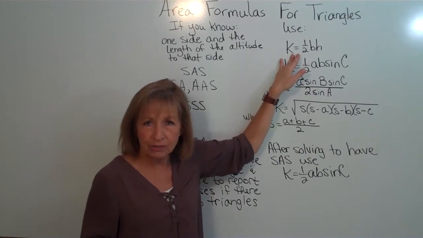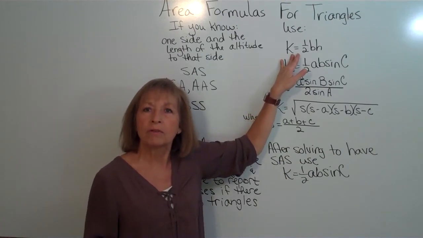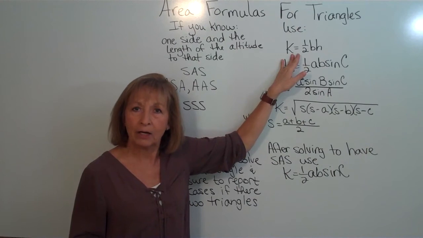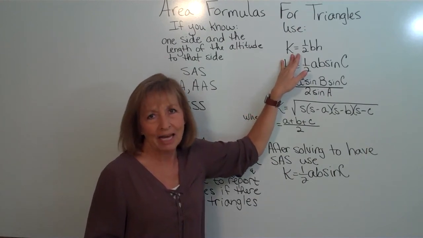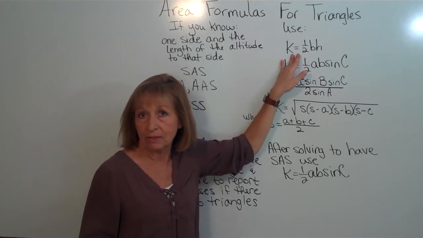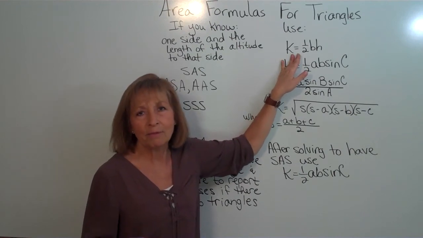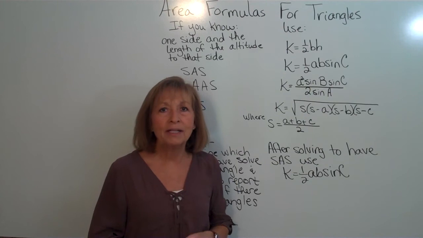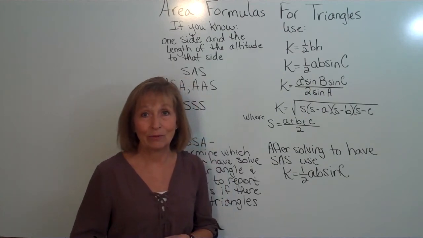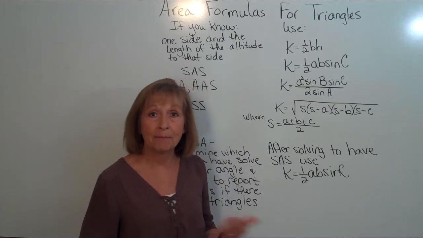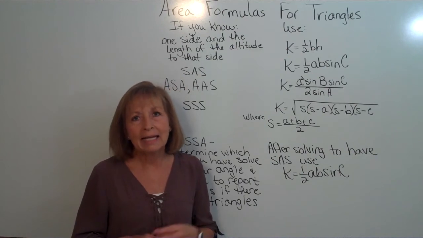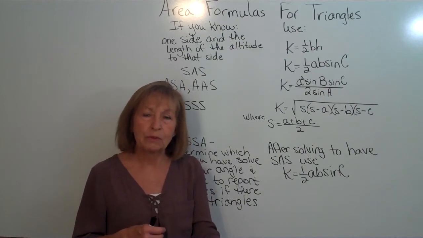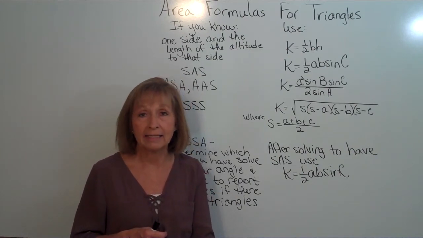Now, I actually use K throughout this for the symbol for area, and you'll find that a lot of times in your trig books they'll also use K. The reason is some of the other formulas are going back to the convention that we're going to denote our angles by capital A, capital B, capital C, and our sides that are opposite those angles with the matching letters that are small case.